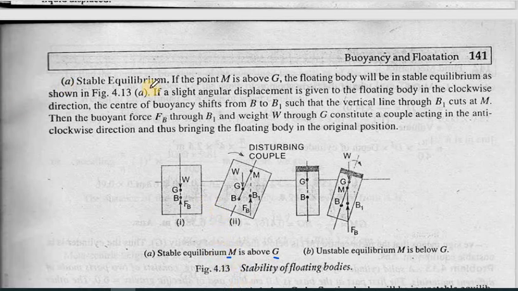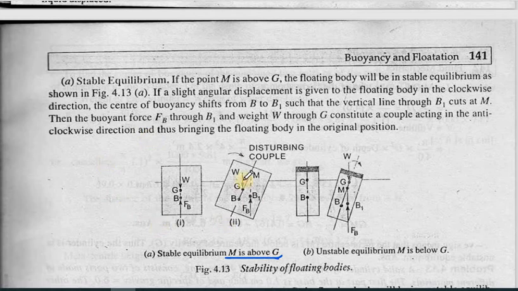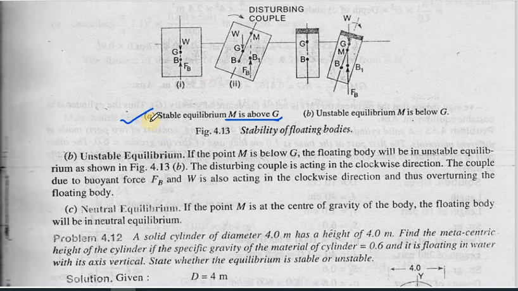If the metacenter is above G, that is, the point where your metacenter is there is above the point G, then that condition is considered a stable equilibrium condition. You need to remember that in stable equilibrium condition, your metacenter will be above your center of gravity.